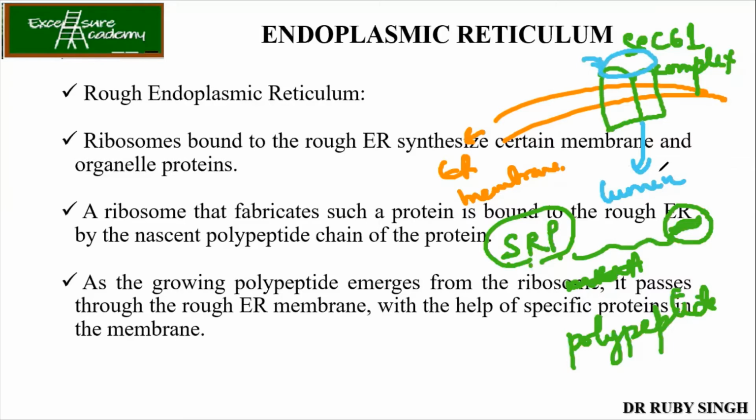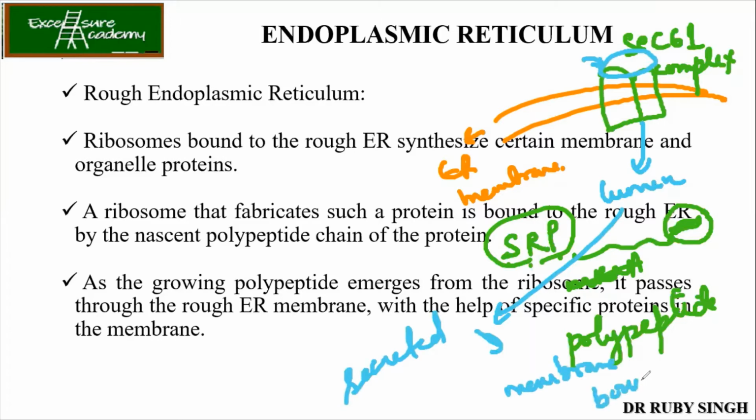So what will happen then inside the lumen? Inside the lumen of the ER, your polypeptide chain is getting folded, or any modification which is required in order to get a stable three-dimensional structure of the protein is done. Now, depending on the signal of the peptide, it will be either secreted out or it will be membrane bound. Am I clear here? Should I repeat?